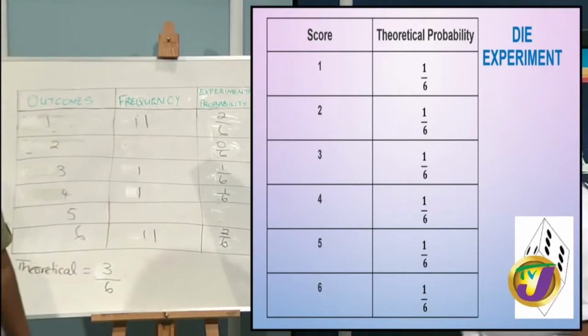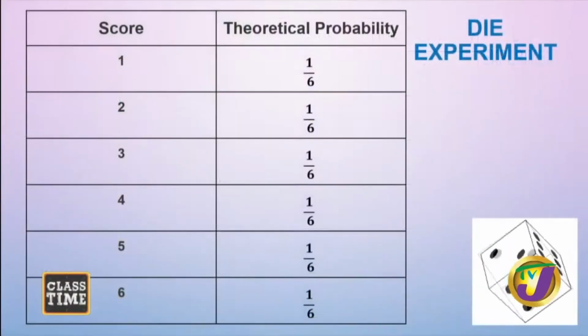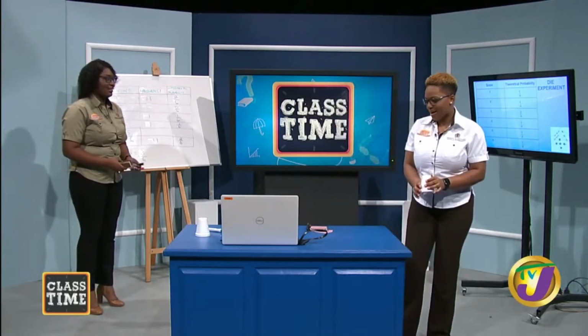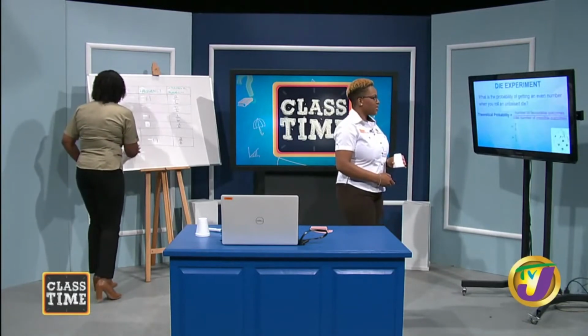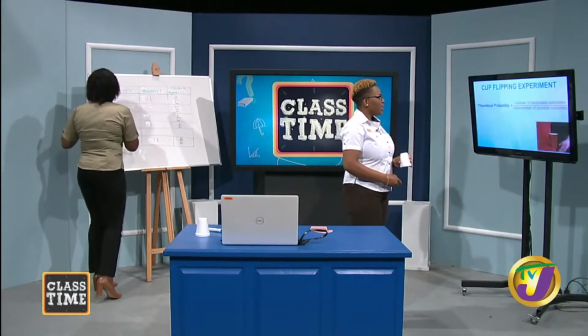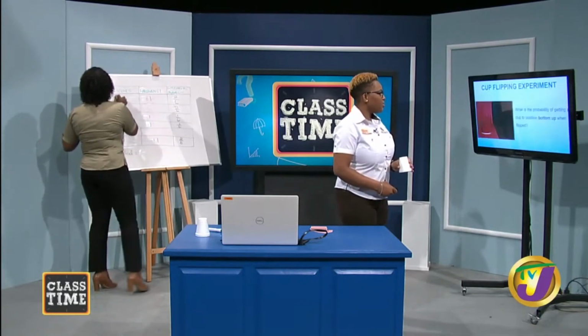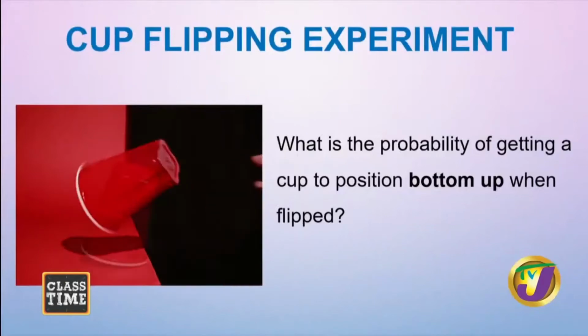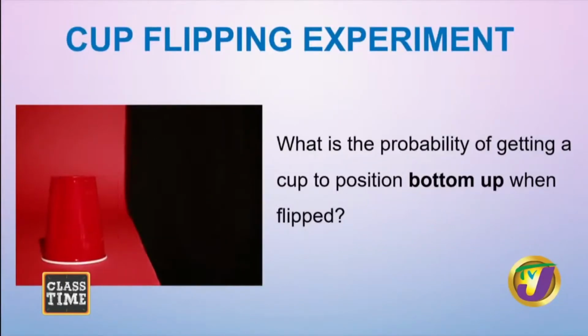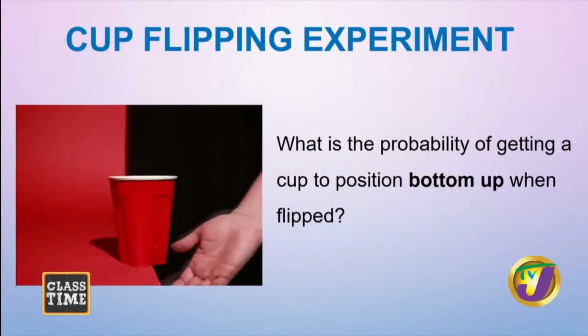All right, here's the fun activity now. And I want us both to do this one. Oh, Lord. So we're going to do a cup flipping activity. You know that drinking game, but we're not drinking. No, we're not promoting that. None at all. All right. So this is what we're going to do. We want to know what is the probability of the cup landing bottom up.